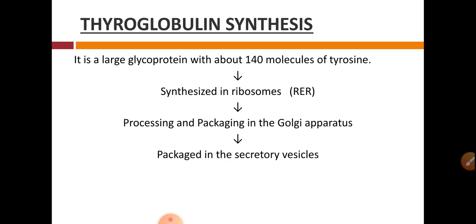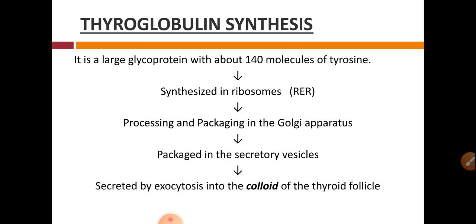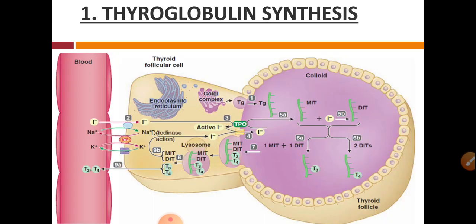After processing and packaging in the Golgi apparatus, they are transported with the help of secretory vesicles. That means they are packaged in the secretory vesicles and secreted by exocytosis into the colloid of the thyroid follicle. So all this is the flow chart.